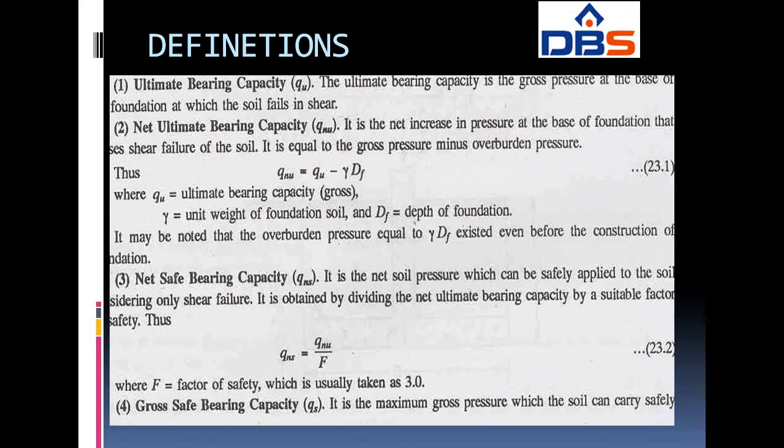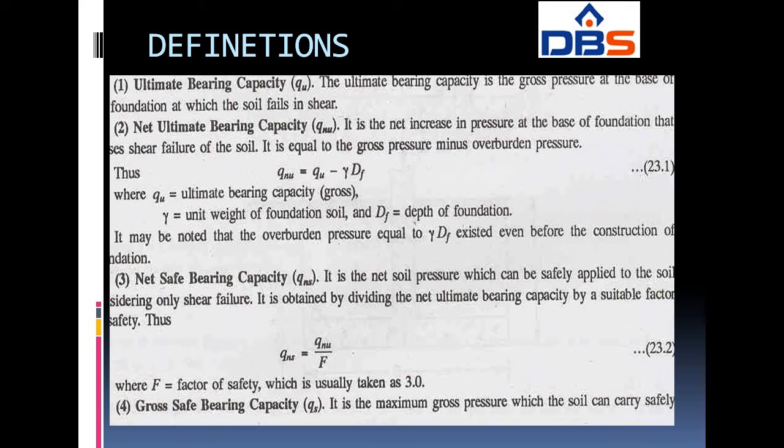What is QNS? It is the net soil pressure which can be safely applied to the soil by considering only shear failure. It is obtained by dividing the net ultimate bearing capacity by some suitable factor of safety. Overall, the factor of safety can be taken as 3.